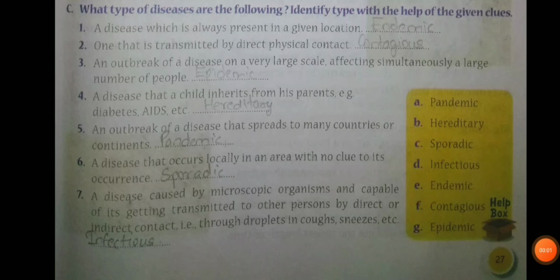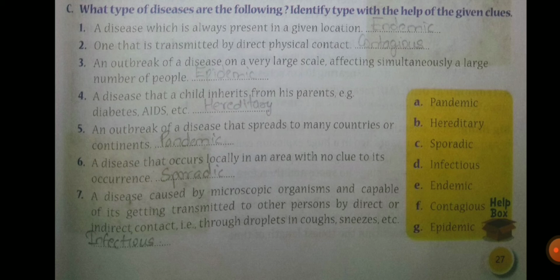Now students, let us continue with the C question that is given on the same page, page number 27. The subtopic for this is diseases of the human body only. What type of diseases are the following? Identify type with the help of the given clues. First one, a disease which is always present in a given location. The answer is endemic, and the option over there in the clue given is E1.